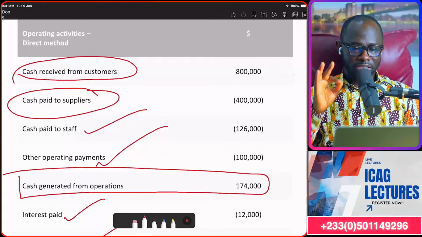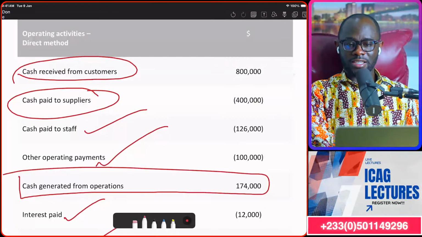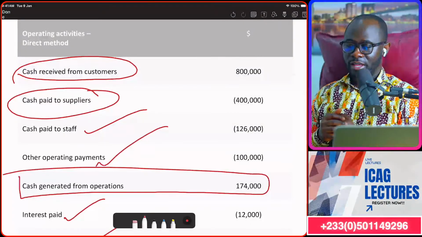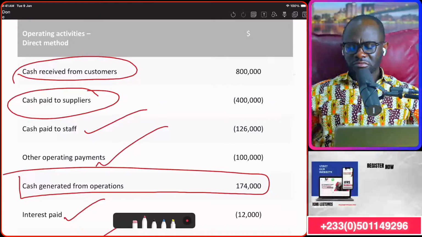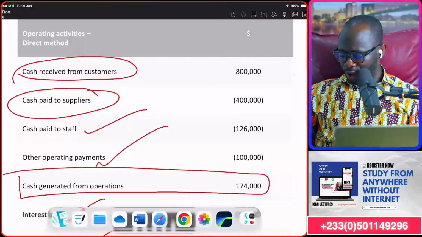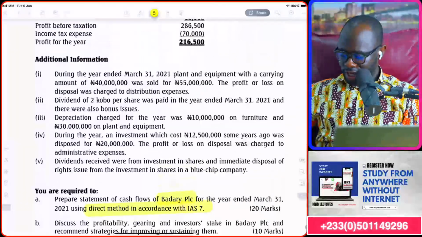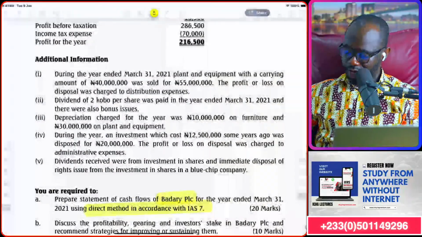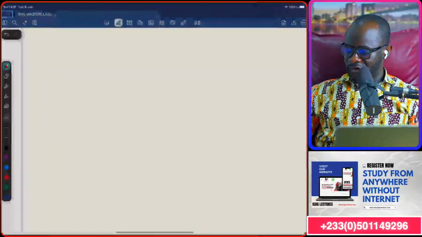And that is why it is important for you to understand this well as we put ourselves in that position to go into the examination. So let's see how we go into this. So let me set up my workflow. As you know already, our company is Badari PLC.